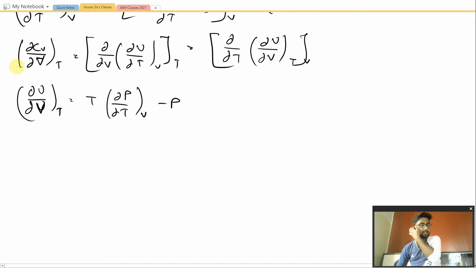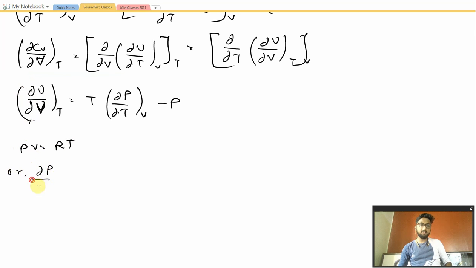So for an ideal gas, we know PV equals RT for 1 mole. Obviously, let me just break and write: P dV plus V dP is equal to R dT.